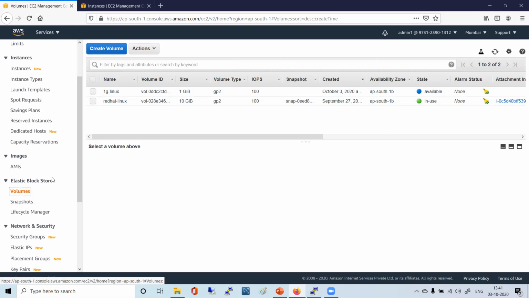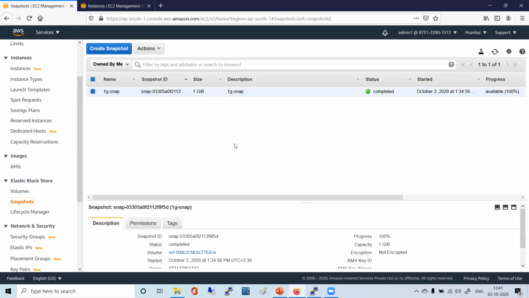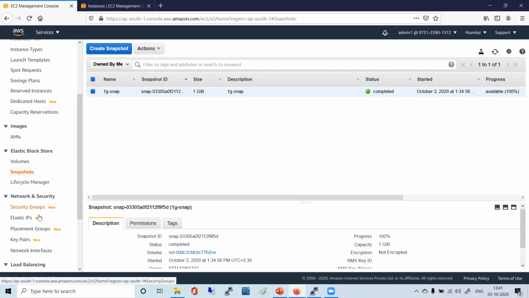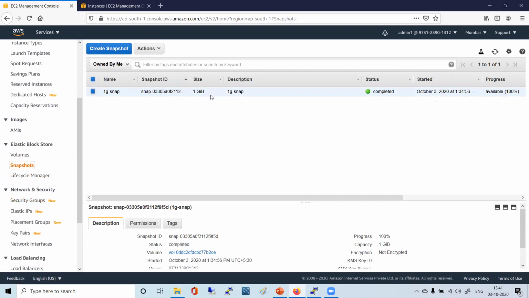Correct. So now that under the volume you have 1G and 10G, under the snapshots, how many you are having? One. अभी दो है. 30G वाला हटा देती हूँ. एक 1G. No. Under snapshots, snapshot we have one only. स्नैपशॉट में भी मेरे पास ना 30G का दिख रहा है.